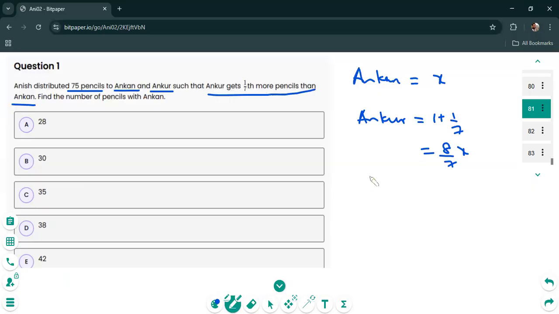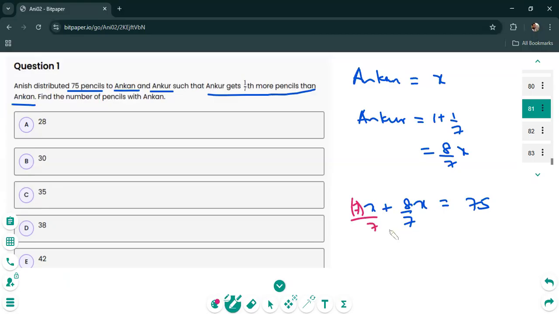Then these two together have to add up to give you 75, because these pencils are being distributed only to these two people. So now using your knowledge of fractions, you can combine these into one by multiplying by 7 so that the denominators are the same.